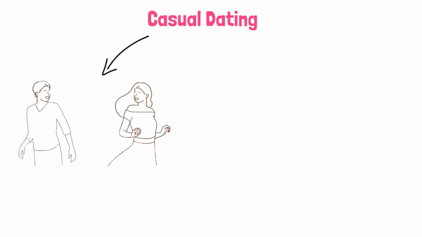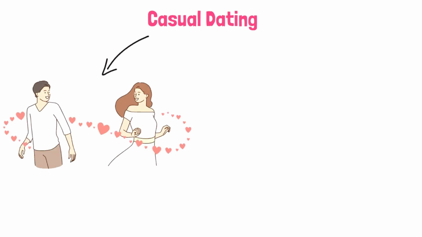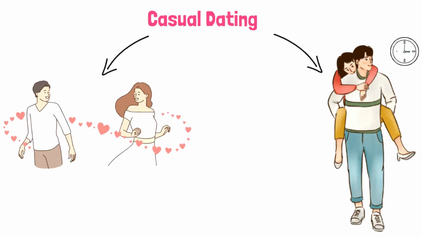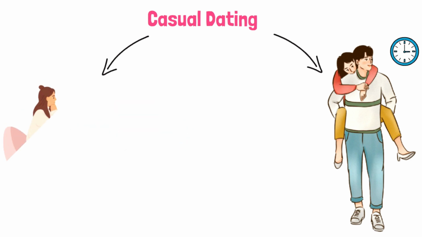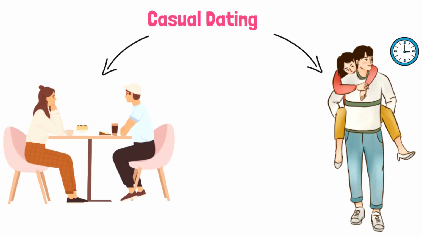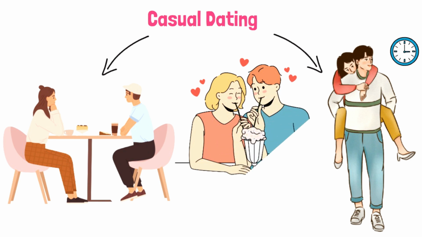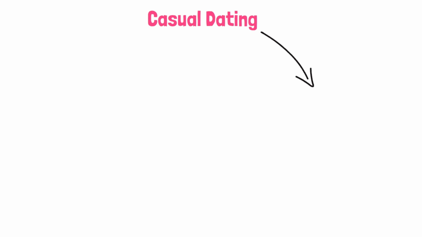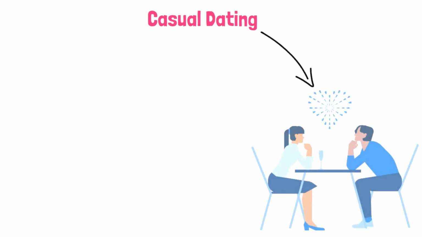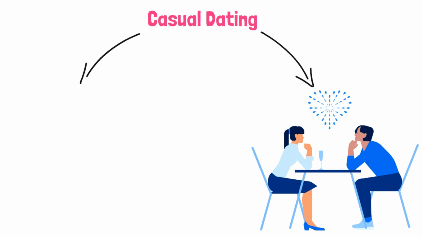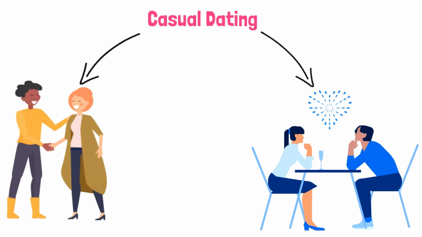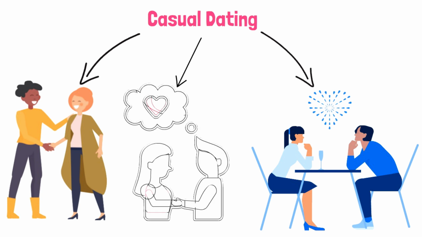Casual dating. Casual dating involves pursuing romantic or sexual relationships without the expectation of a long-term commitment or exclusivity. It's a more casual and relaxed approach to dating, often focused on exploration, enjoyment, and personal growth rather than finding a life partner. Casual dating allows individuals to date multiple people simultaneously without the pressure of a serious relationship. It provides opportunities to meet new people, experience different connections, and potentially develop deeper bonds if desired.